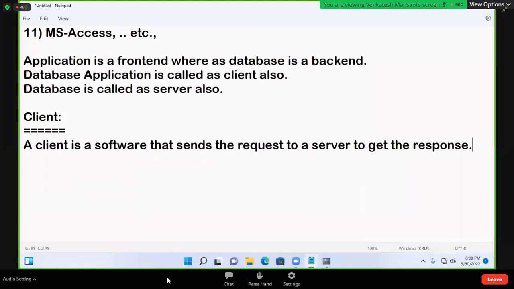So any software that is sending a request to get the response, that software is called a client.